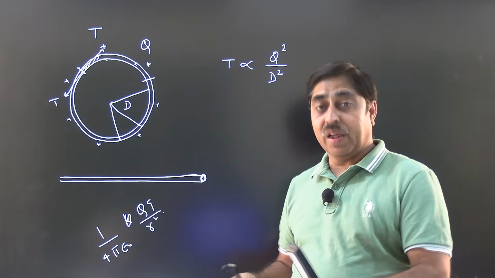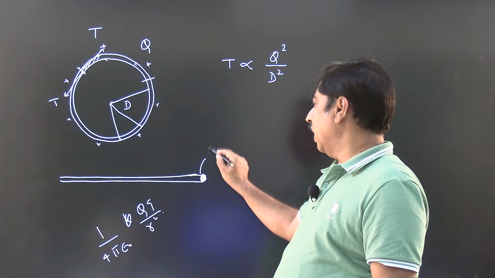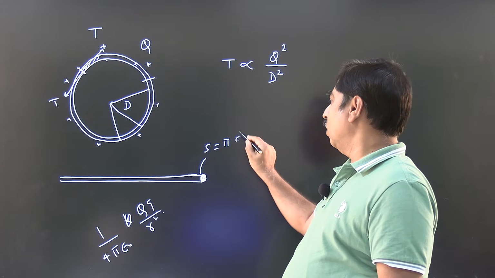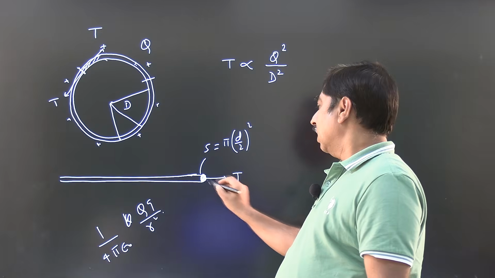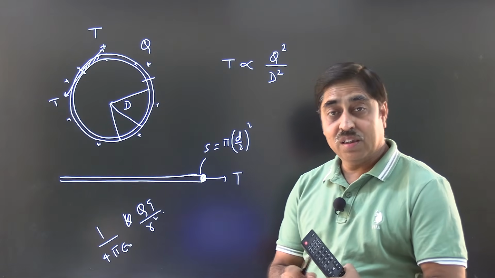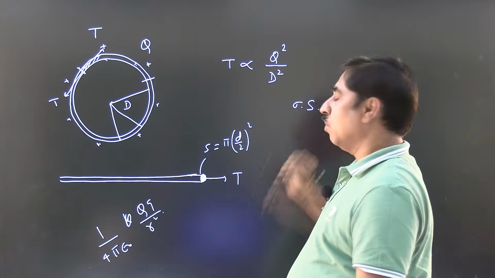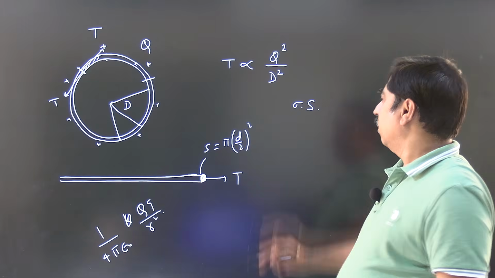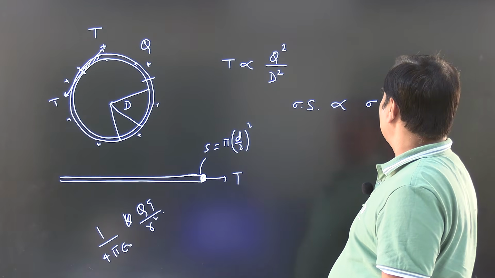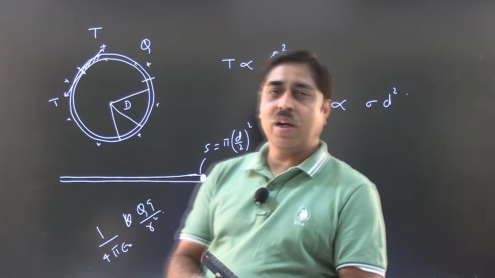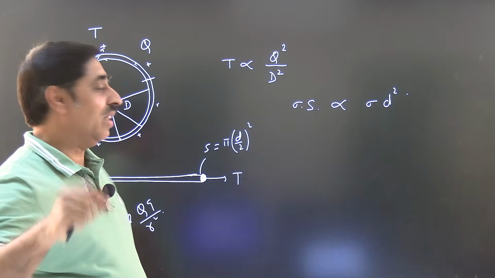So this tension can be written as here. If you look into this diagram, there is the cross sectional area, which is naturally pi into d by 2 whole square. If tension here is T, then stress is T upon S, or tension can be written as sigma into S, right? So S is nothing but a quantity that is proportional to d square. So that actually solves your problem. The ring breaks only when the stress reaches a particular value.